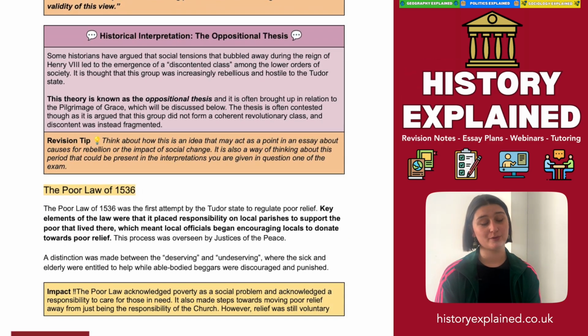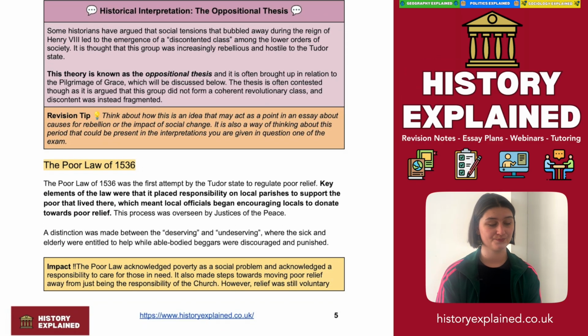First, let's have a quick look at the Poor Law of 1536. Now, this was the first attempt of the Tudor state to regulate poor relief. A key element of the law was that it placed responsibility on local parishes to support the poor that lived there, which meant that local officials began encouraging the locals to donate towards poor relief. This process was overseen by the justices of the peace. The distinction was made between deserving and undeserving, where the sick and elderly were entitled to help, while able-bodied beggars were discouraged and punished.